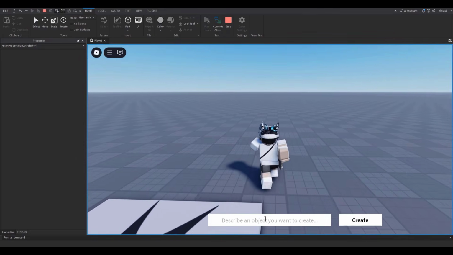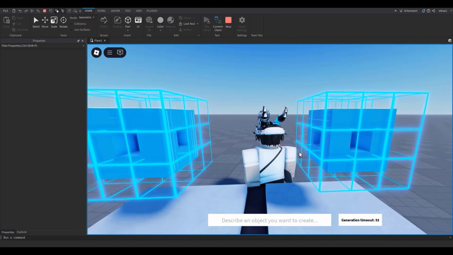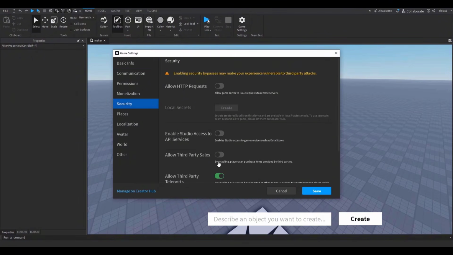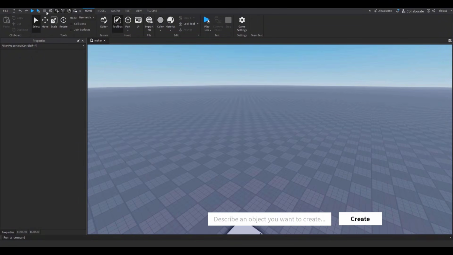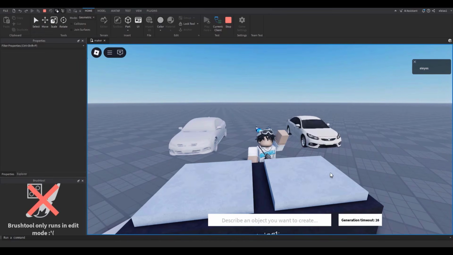So you just go to the game and describe what you want. I'm just gonna write car and tell it to create. Hello? I think it's loading, but there's no textures. Oh, I forgot. You're supposed to go over here to game settings. I'm gonna save it. Security, and then enable, not that one, this one. Now let's test it out. So let's get a car, generate. And let it load. Oh, yeah, there you go. This is the texture version.